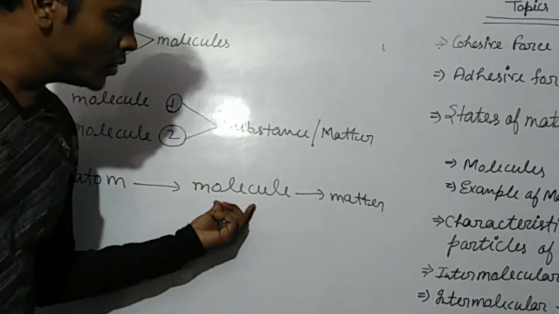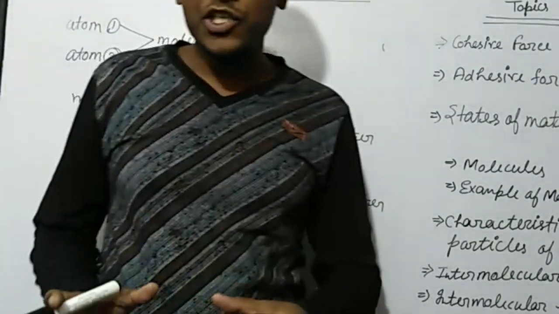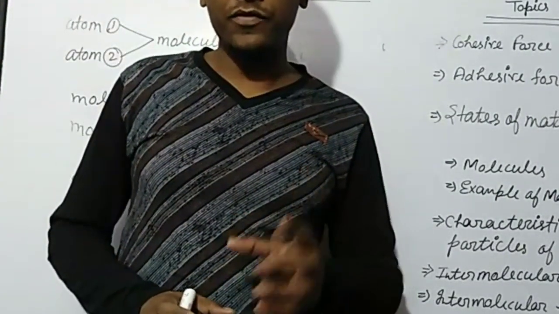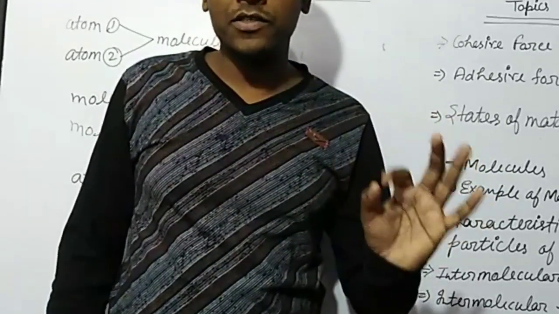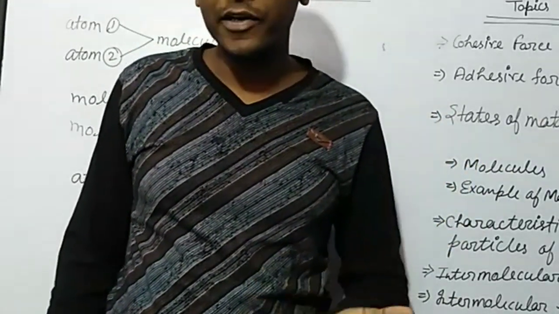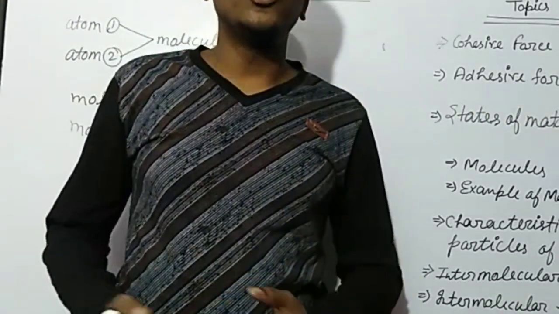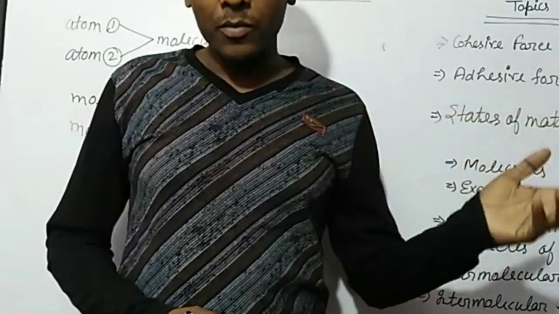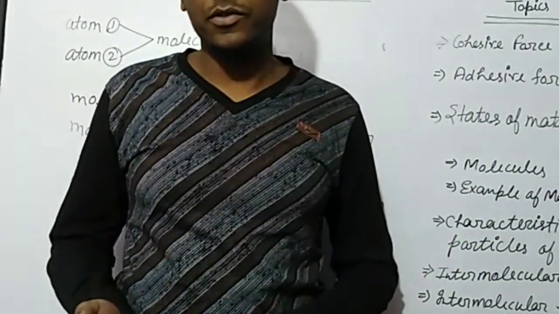According to the definition, a molecule is the smallest particle of a substance which can independently exist in nature, and a molecule may be made up of even smaller particles called atoms.